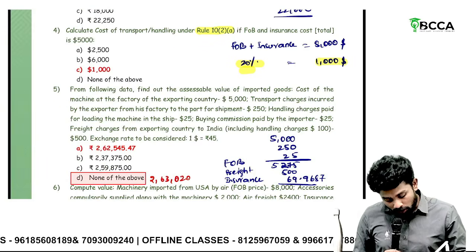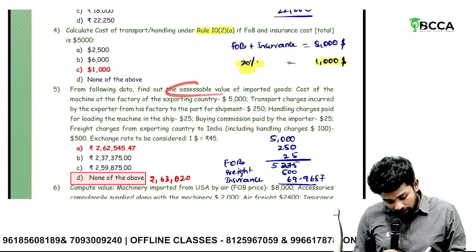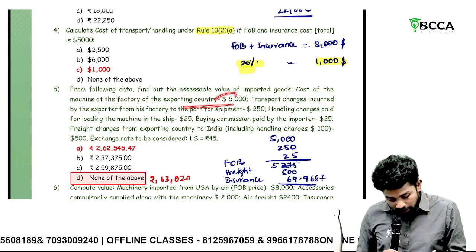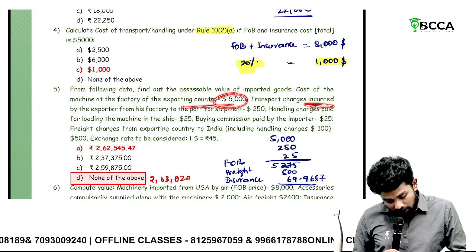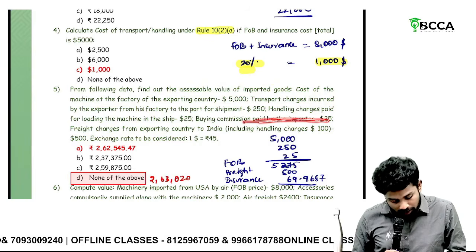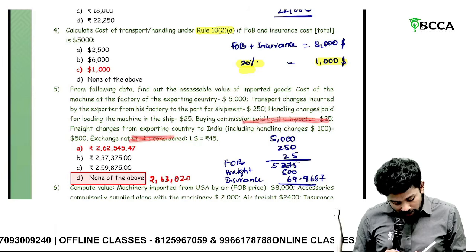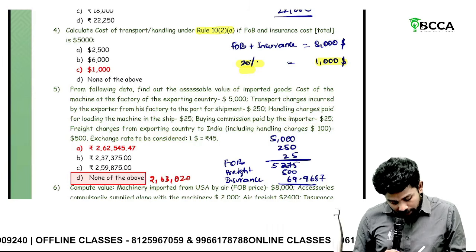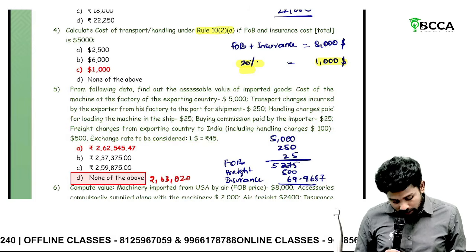Then from the following data, find out the assessable value of imported goods. Cost of the machine at the factory of exporting country 5,000. Transport charges 250. Handling charges 25. Buying commission we shall not add. Freight charges from export country $500. Exchange rate to be considered is 45.